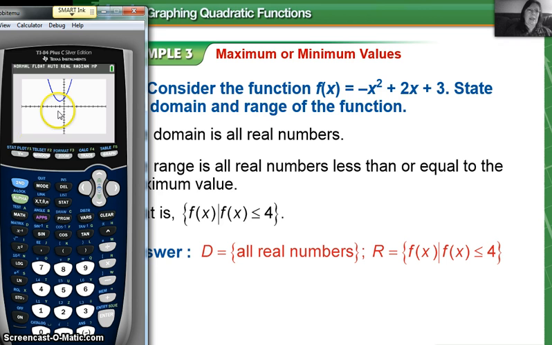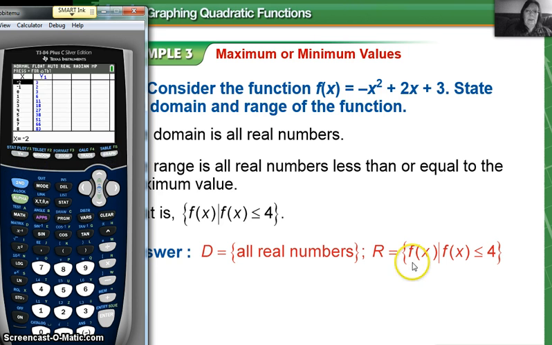But the range would be the values of the function f of x such that f of x, look for some symmetry here, get a real good look at it, looks like 2, just like I thought, 3, 3, 6, 11, 18, 6, 11, 18. The lowest it's going to go is 2.